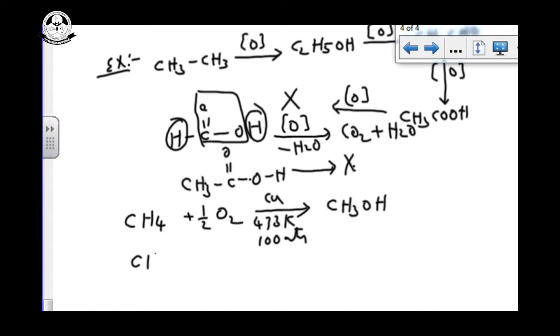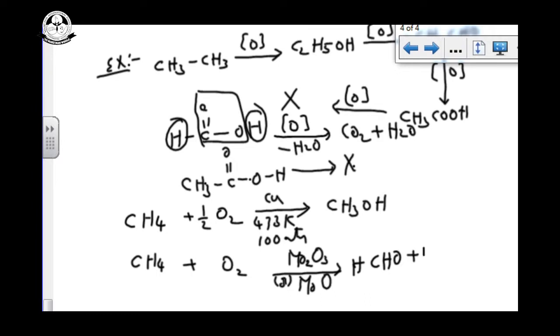The same reaction, same oxidation you are doing, but I change the catalyst to molybdenum oxide, MoO3, or you can use MoO, molybdenum oxide. Alkane is converted to either aldehyde or ketone. One carbon, so that is aldehyde, HCHO, plus the remaining is water. So automatically it is already balanced.